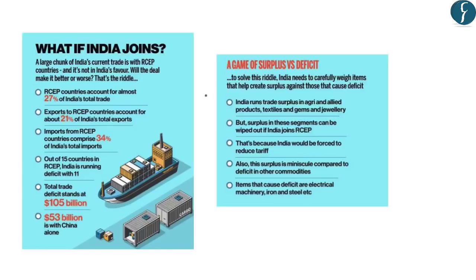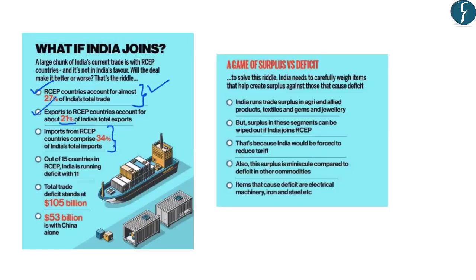Now, what is the present status of India's exports and imports with the existing countries which are participating in the RCEP? So, if you look at the figures, the RCEP countries presently account for almost 27% of India's total trade. So, this reflects that RCEP countries are important for India's trade relations. And that is why India wanted to join this RCEP deal. Secondly, exports to these RCEP countries account for about 21% of India's total exports. And as far as the imports are concerned, India imports from RCEP countries, and these comprise about 34% of India's total imports.